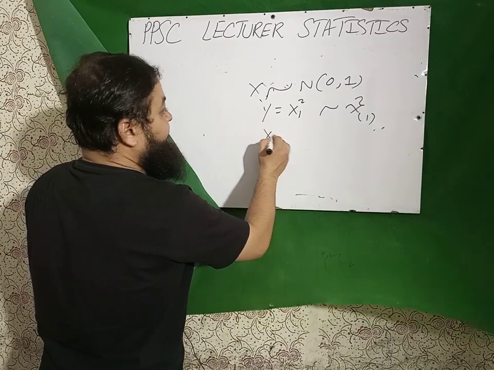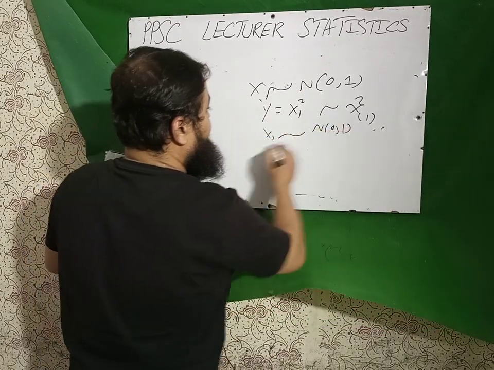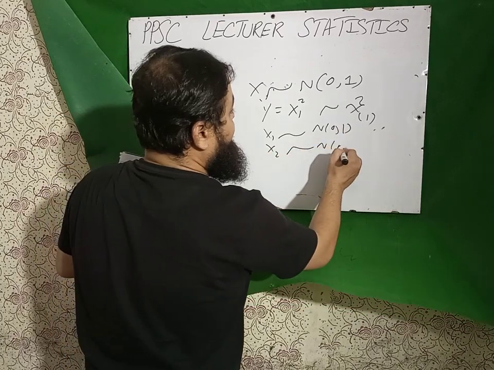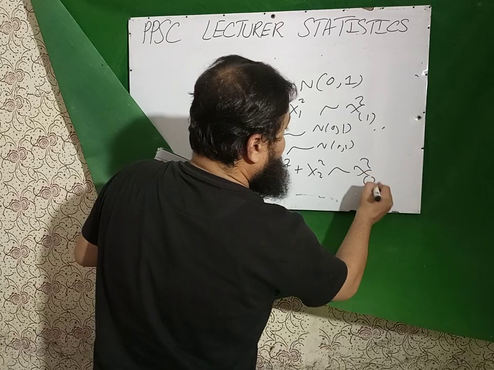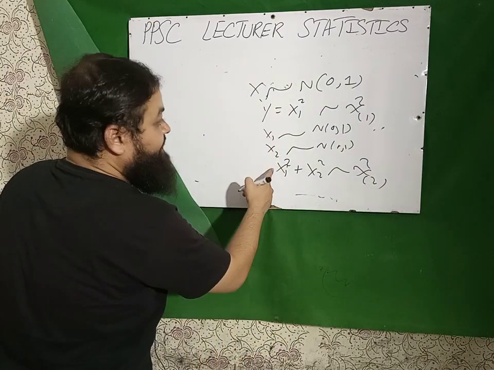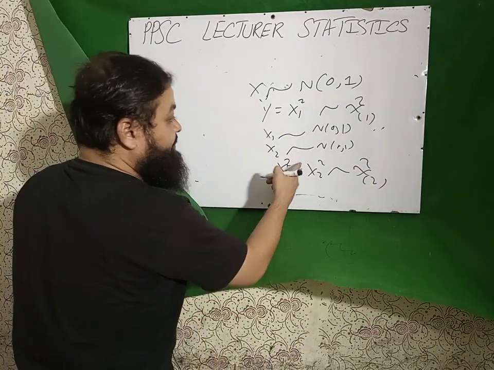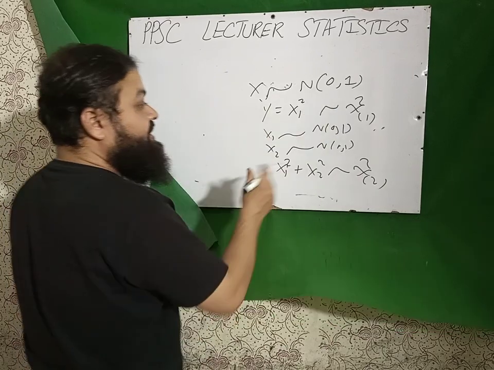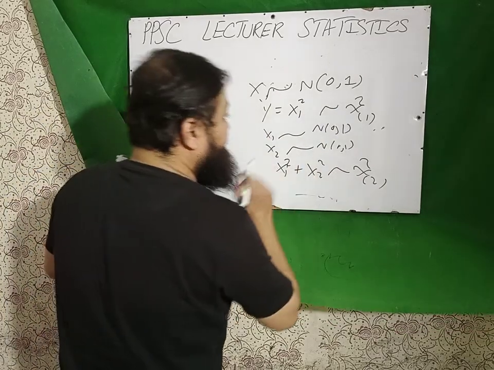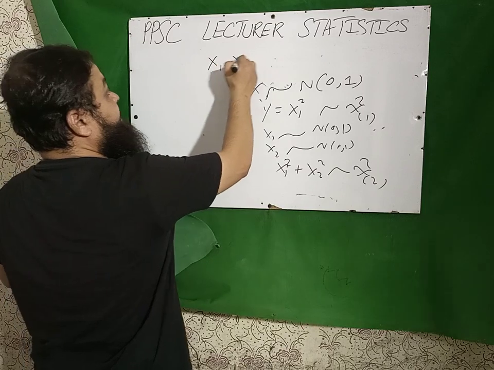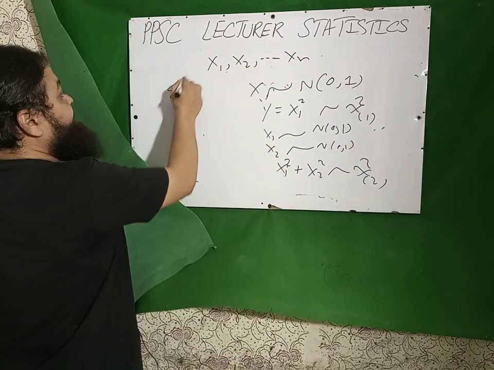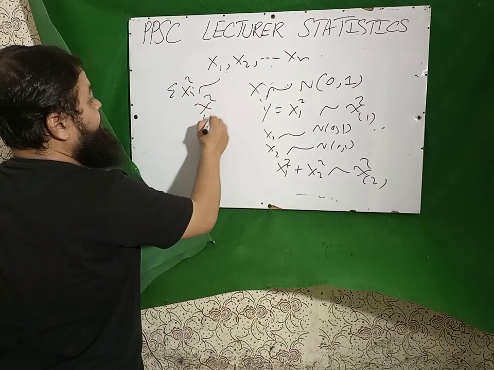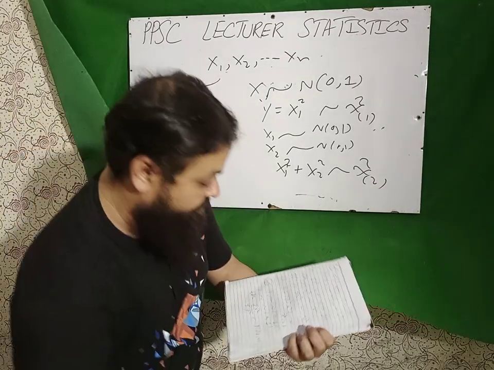If you have two variables, x1 follows standard normal, x2 also follows standard normal, then x1 square plus x2 square will follow chi square with 2 degrees of freedom. If there are three variables and you are taking the sum of the squares of these, all standard normal, then this will follow chi square with 3 degrees of freedom. If you have x1, x2 up to xn, all standard normal, then summation x square i will follow chi square with n degrees of freedom, a very important concept.